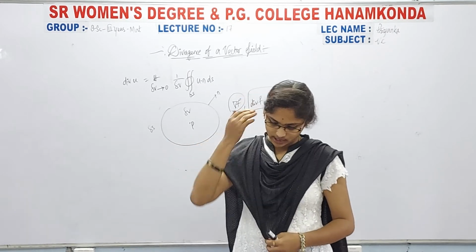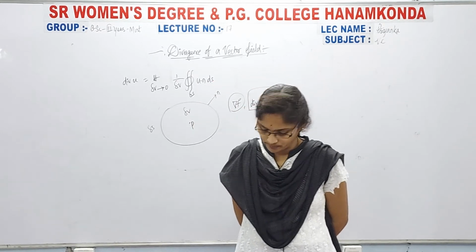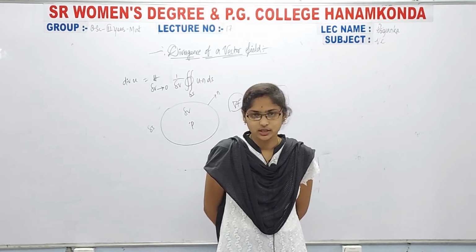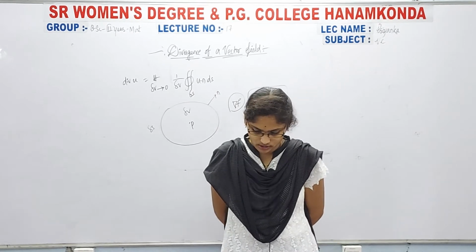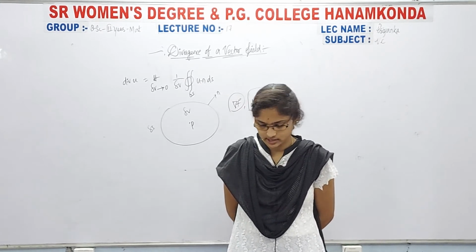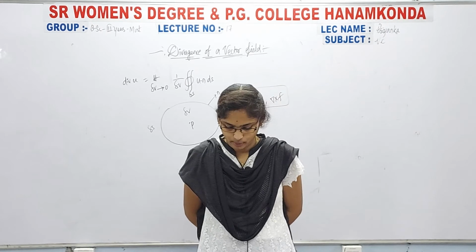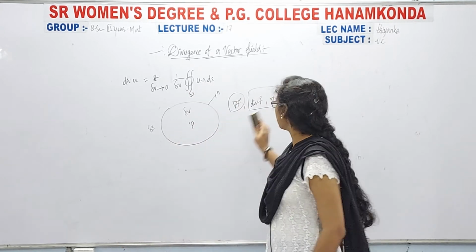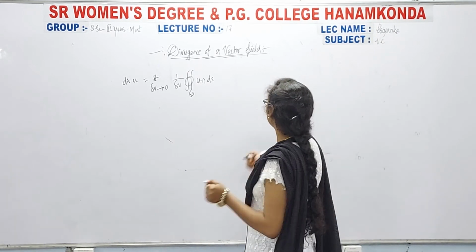Next, to derive the alternate form, take the volume delta V to be a small rectangular box with the sides delta x, delta y, delta z, centered at a point x, y, z. Now draw the figure.